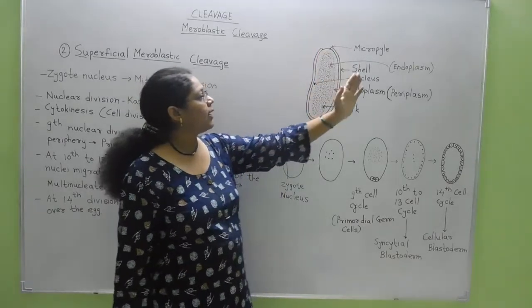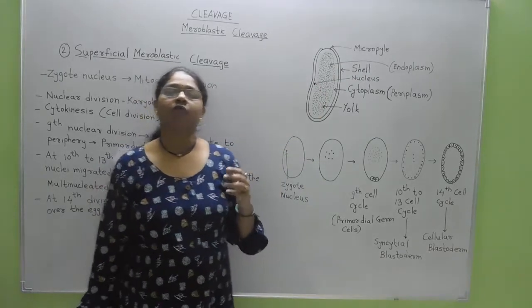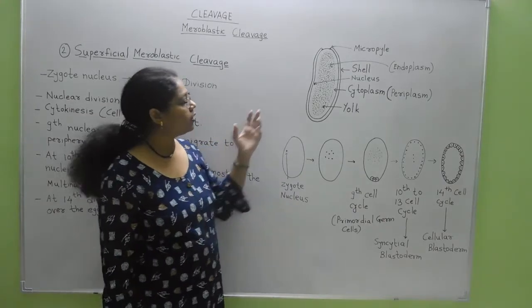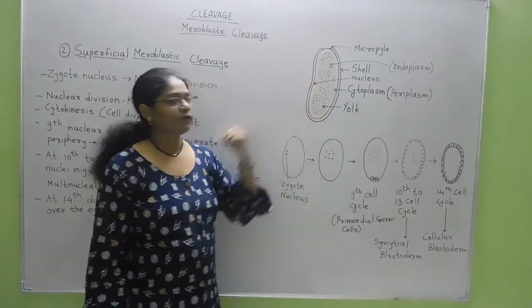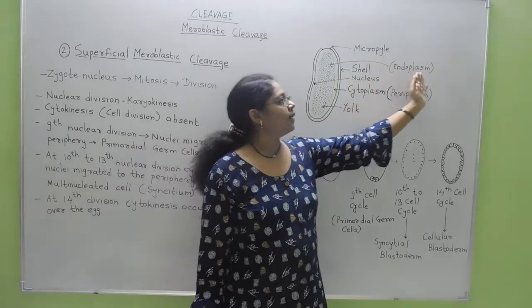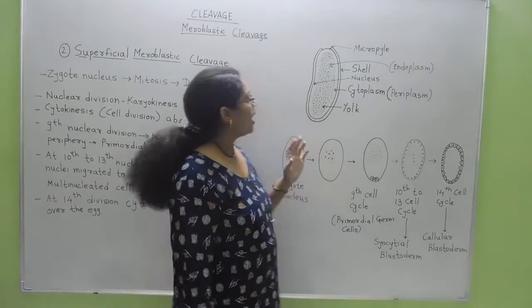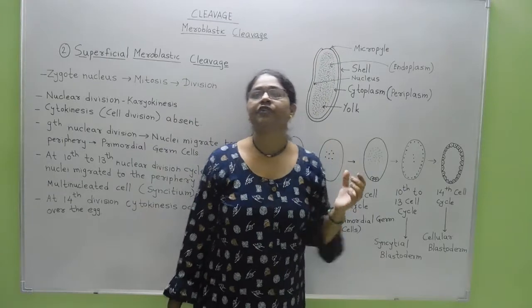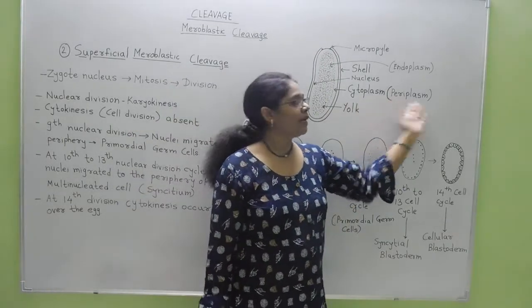Now this is the micropyle, this is the shell, and this is the nucleus. The nucleus of this egg is present at the geometric central position of the yolk. Then this is the cytoplasm. The central portion of the cytoplasm mainly contains the yolk, which is called the endoplasm. It doesn't undergo any kind of cleavage, and the endoplasm is surrounded by a superficial area which is free from the yolk, that is called the periplasm.